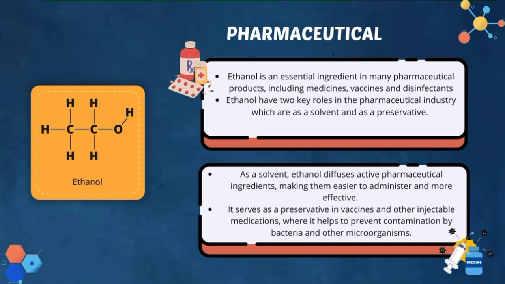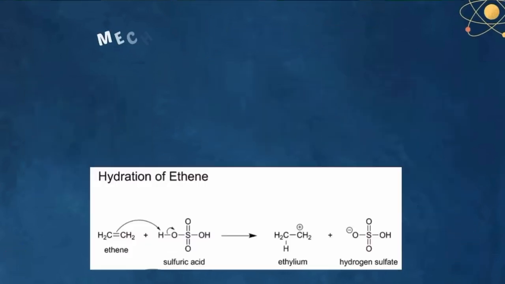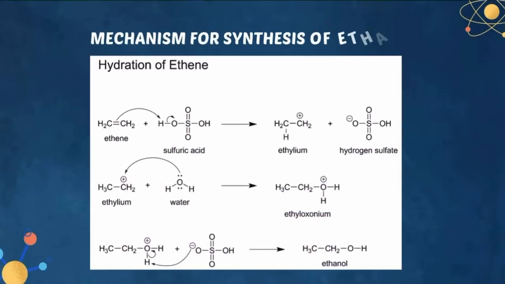Ethanol has two key roles in the pharmaceutical industry, which are as a solvent and as a preservative. As a solvent, ethanol diffuses active pharmaceutical ingredients, making them easier to administer and more effective. It serves as a preservative in vaccines and other injectable medication, where it helps to prevent contamination by bacteria and other microorganisms.